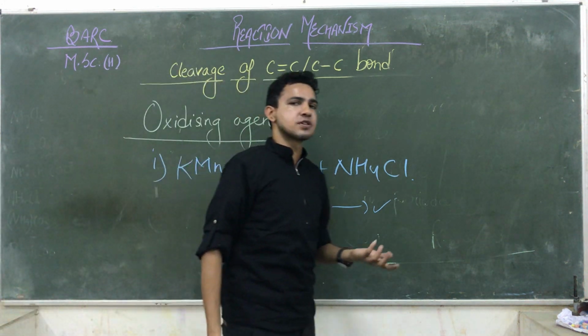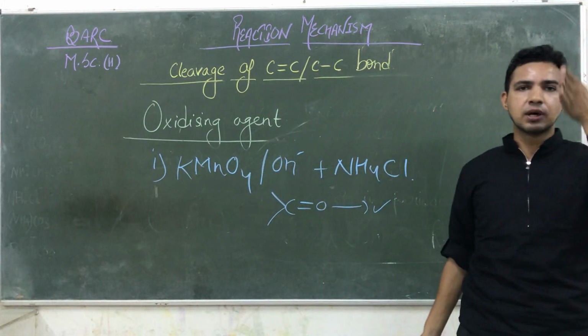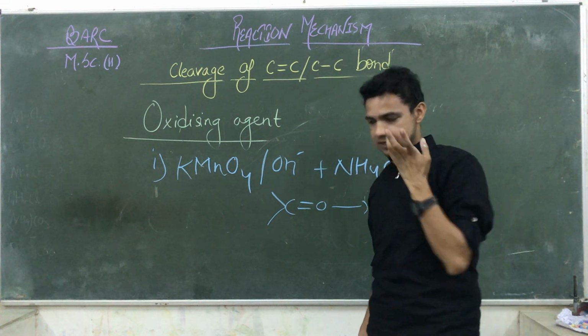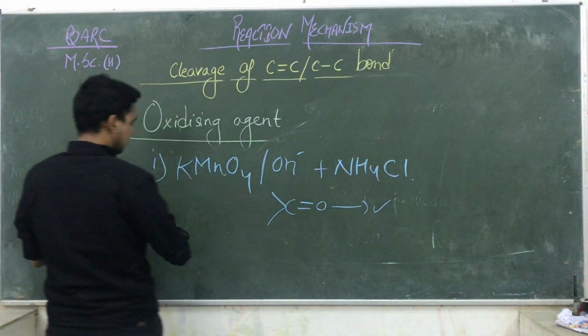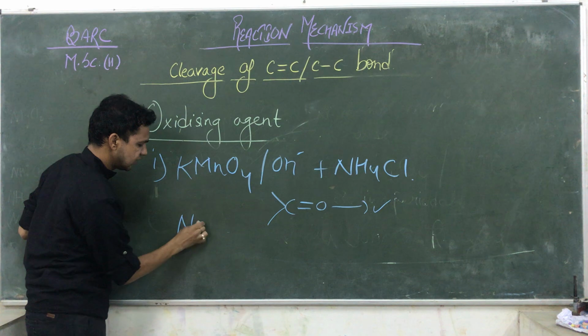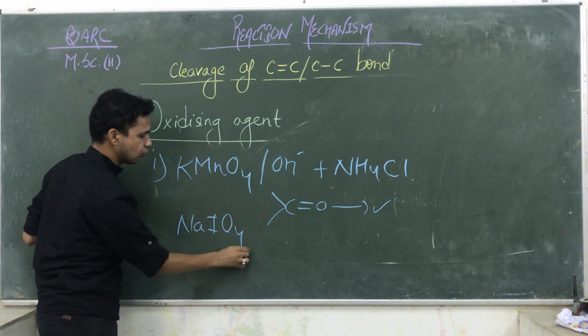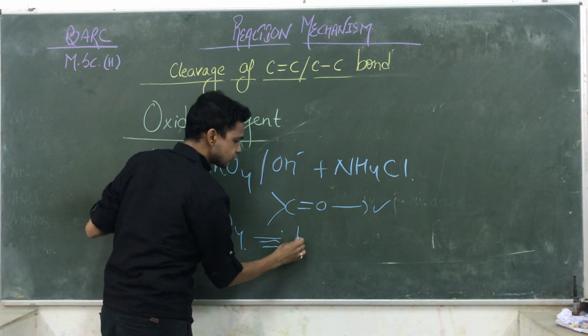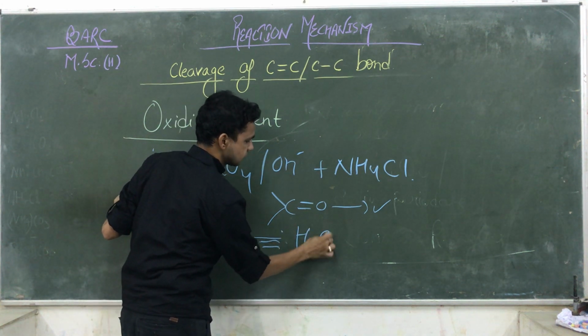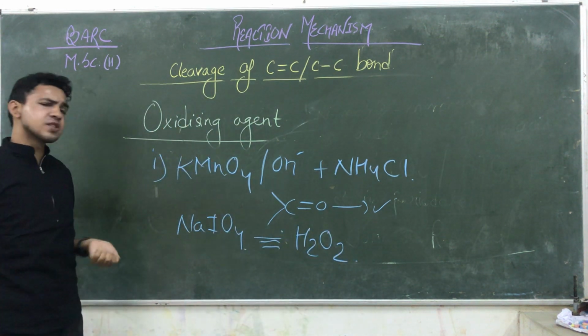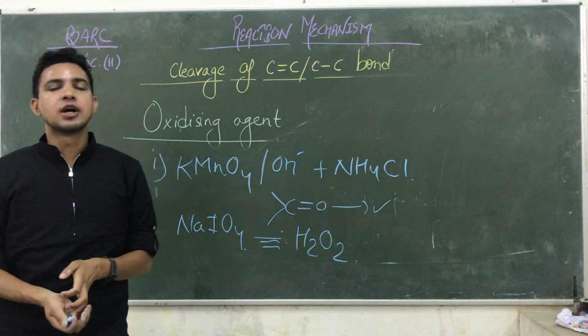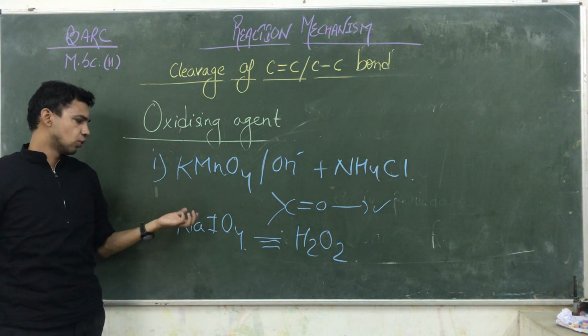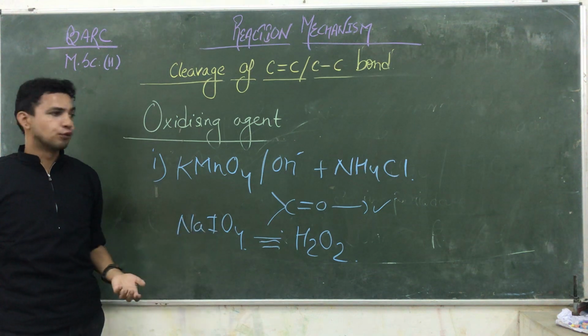So by using these oxidizing agents, we are capable of decomposing the carbon-carbon double bond and single bond. Sometimes, generally, we are using NaIO4, sodium periodate. Instead of this, we are also using peroxide. The peroxide is also very helpful to decompose carbon-carbon double bonds, instead of this NaIO4.